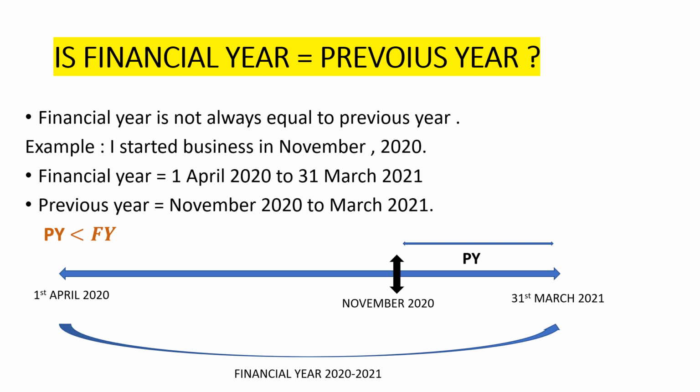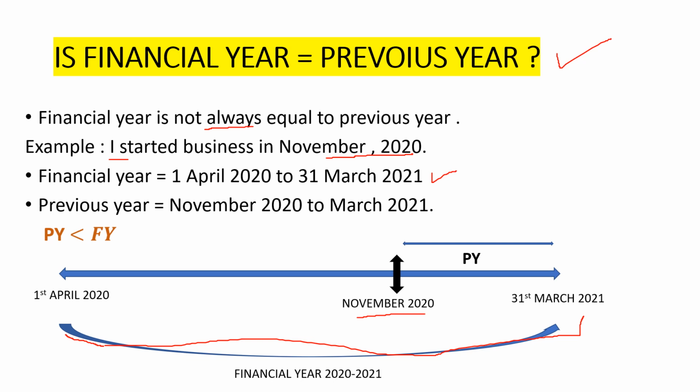Next question: is the financial year always equal to the previous year? No, it's not. Financial year is not always equal to the previous year. We shall be quoting an example. Let's say I started my new business in the month of November 2020. So you can see on this number line, the financial year goes from 1st April 2020 and ends on 31st March 2021. But I started my business in this November month.